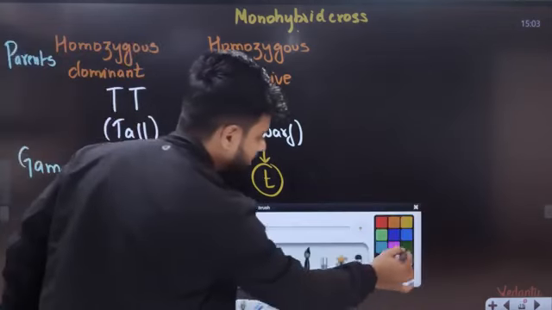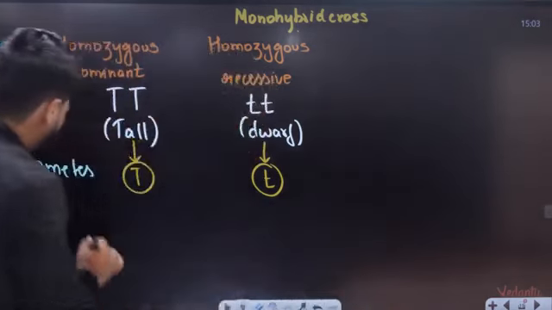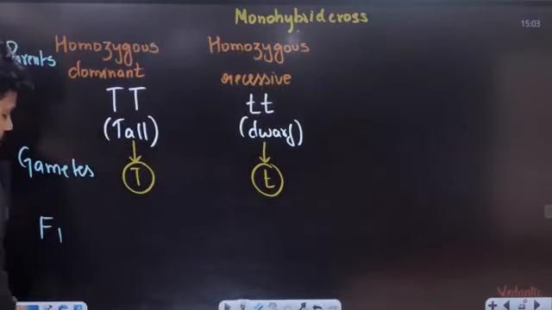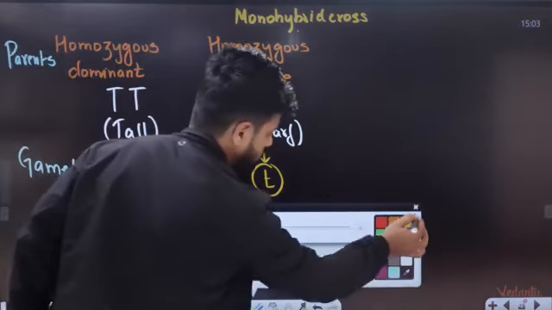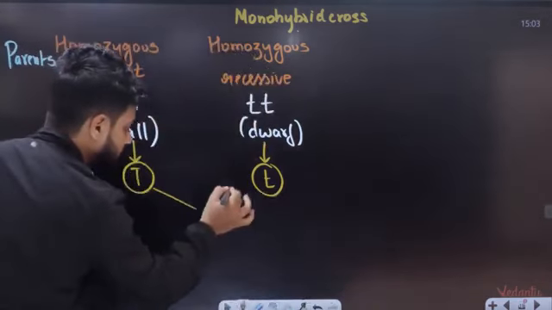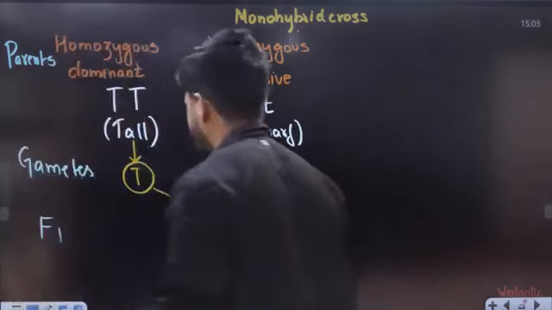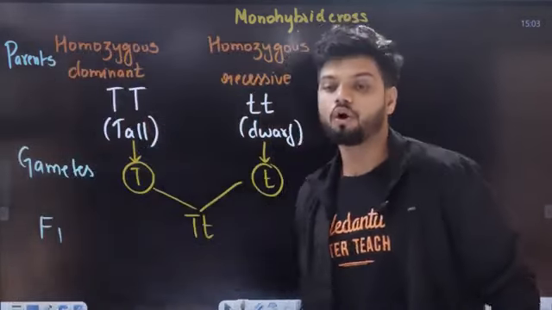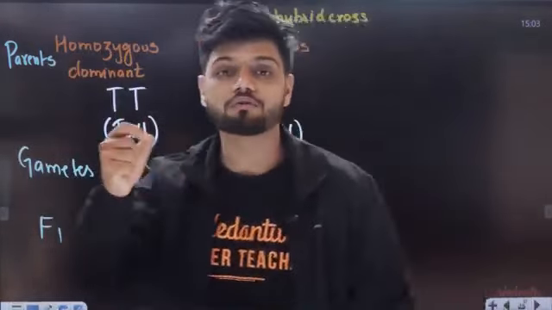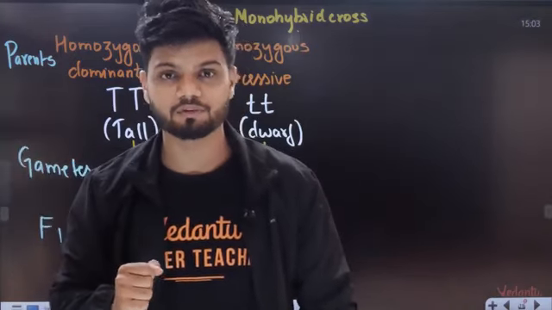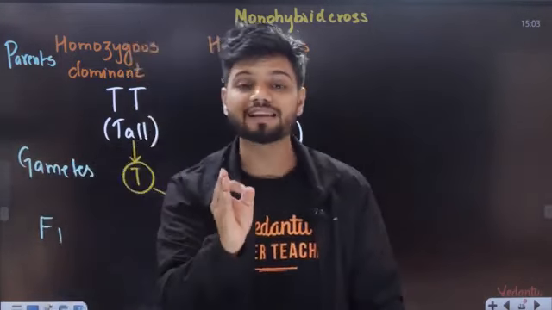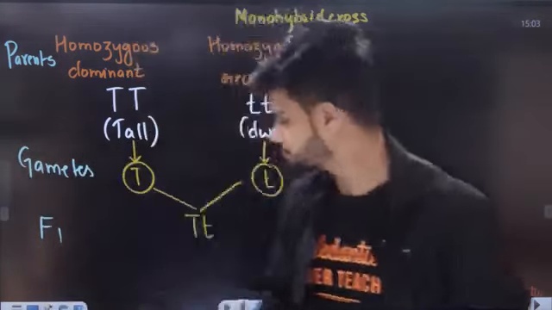Next step is called as F1. Formation of F1 or crossing. So this T and this t will cross and we will get capital T, small t. This is called as the F1 generation, also called as the first filial generation. Okay.